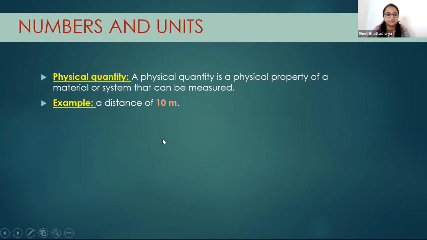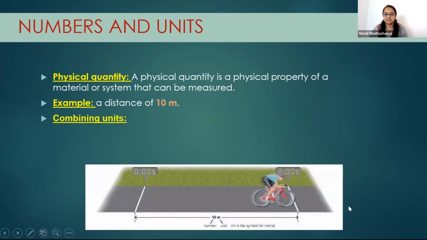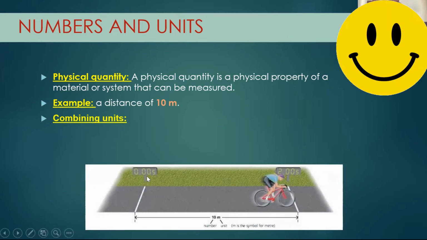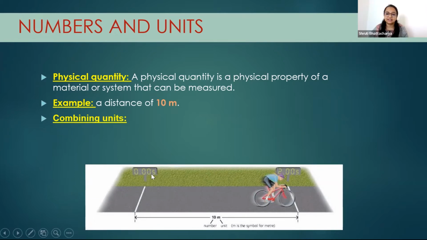Yeah. So let's take another unit. Can you see the picture? Yeah. You see that a girl is cycling and the time is given here. Yes, the time is mentioned. It has started from 0 seconds and it has completed at 2 seconds. And the distance covered here is 10 meters. So that means she is covering 10 meters in 2 seconds.